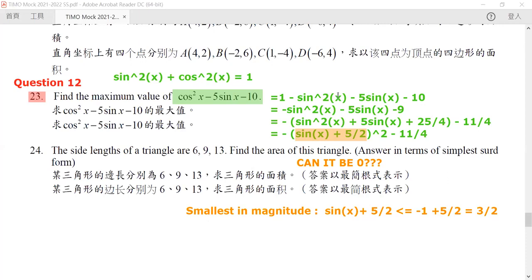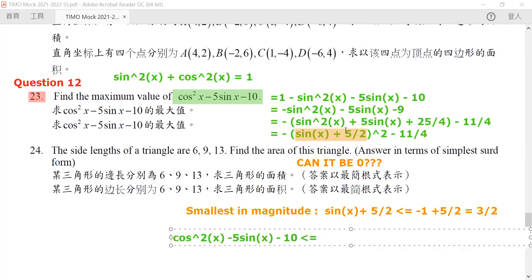All right. So now we can safely say that for our equation cosine square x minus 5 sine x minus 10, it is less than or equal to the value when the middle part is equal to 3 over 2.